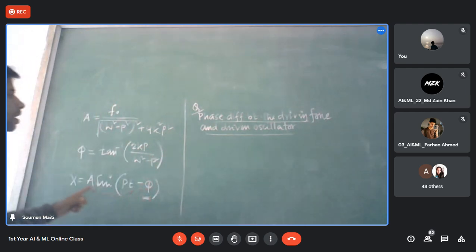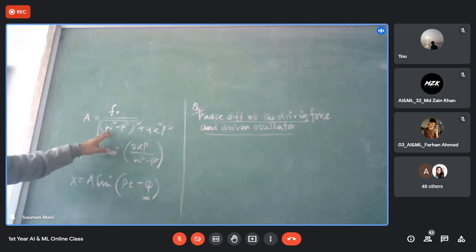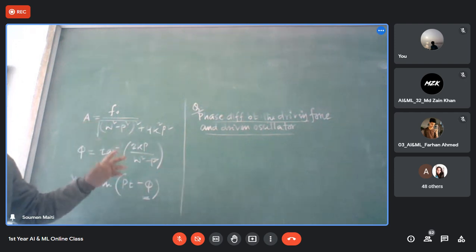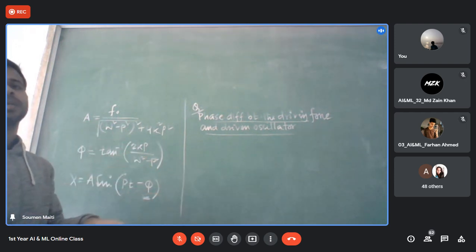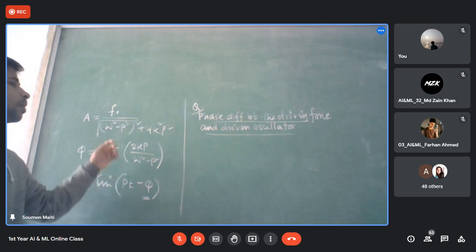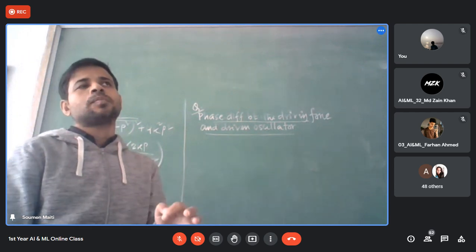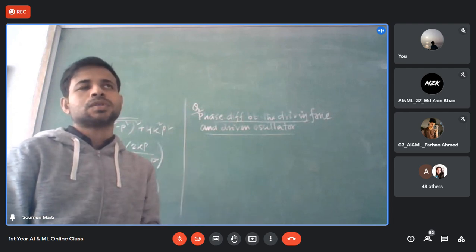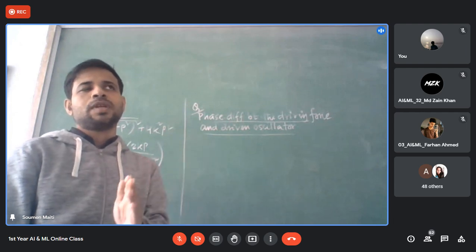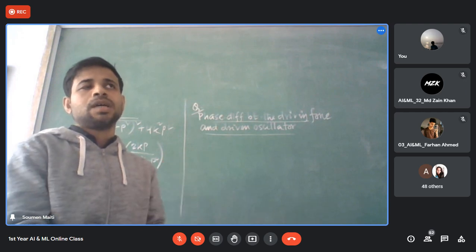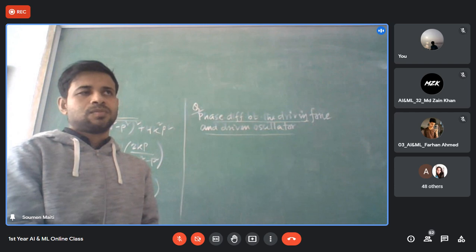Now look at this. In all these expressions, for a particular vibration, omega is constant, and k is constant also. We can go for a different kind of medium, and that time k will vary. But p, the cyclic frequency of the periodic force we are applying from the outside, can change from 0 to infinity.